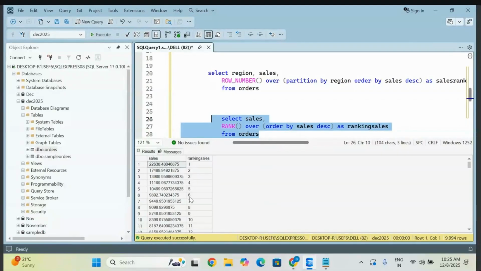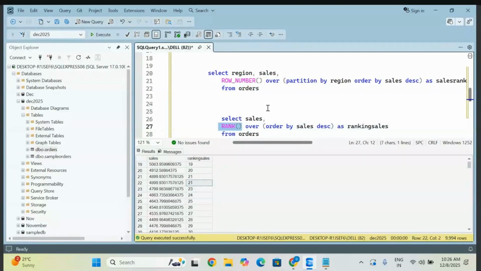Fine, it is giving the result. Whenever there are any duplicates, let me check for duplicate ranks here. Observe the two same values. You are getting the same rank 21 for the duplicates. But when you go to the next one, it is going to skip 22, which means 21 is repeating two times. So 21 it is taking, 22 it is skipping, and the remaining one it is giving you 23. So it is skipping the order. That is the one thing to observe for the rank.